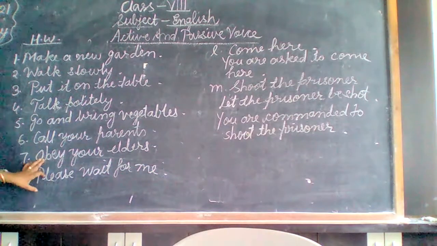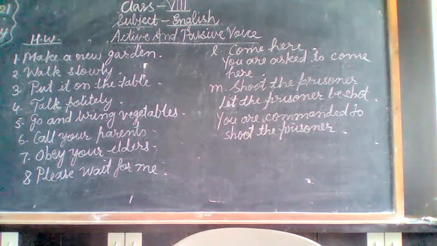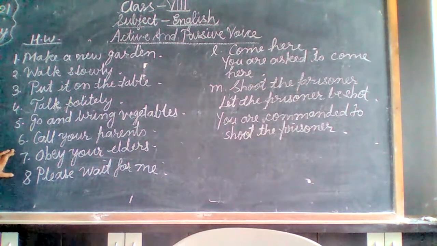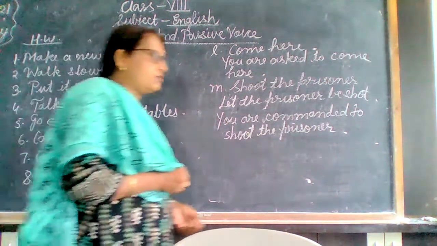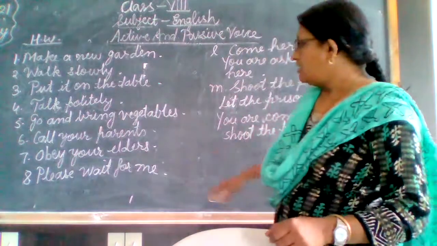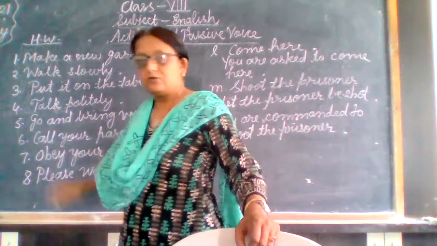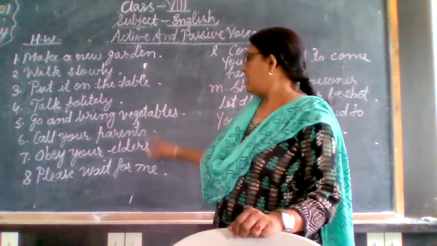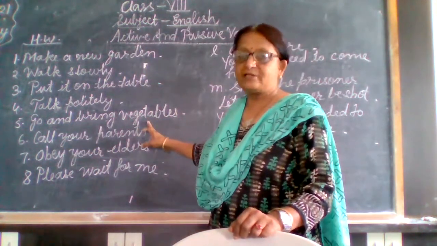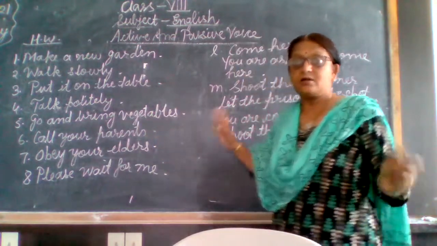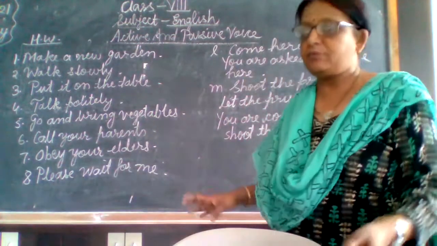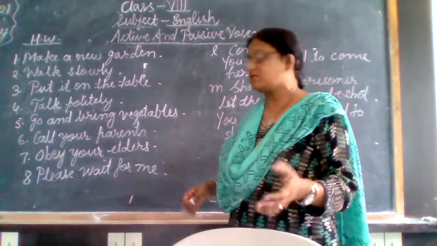These are for the imperative type of sentences. Okay. So you will solve these questions. Now listen here. Here also, see there. One question: go and bring. 2 verbs are there. Okay. Go and bring vegetables. Now this might be asked by your parents. So it is not at all an order. You are ordered to go and bring vegetables. It can be ordered. You are ordered or you are asked.